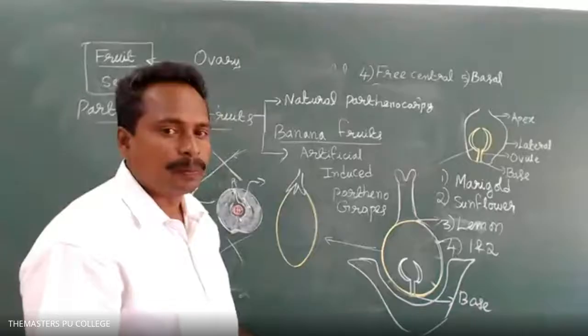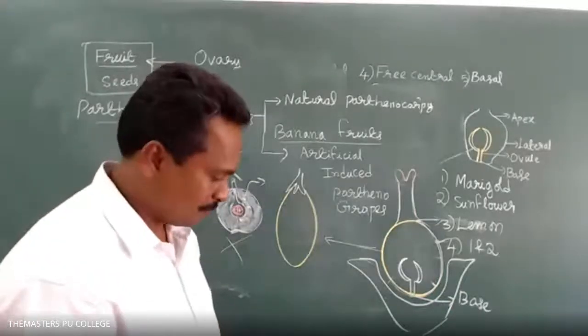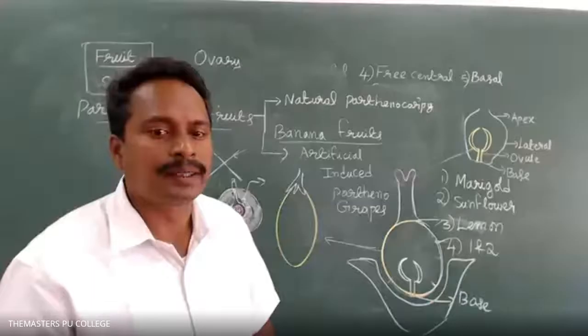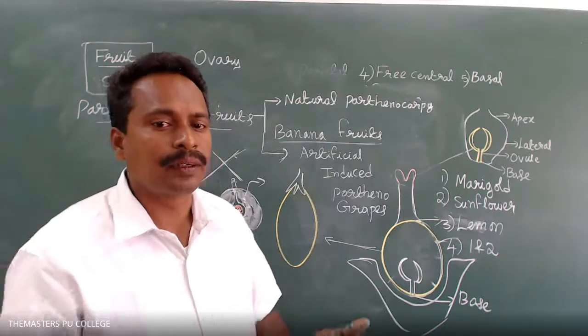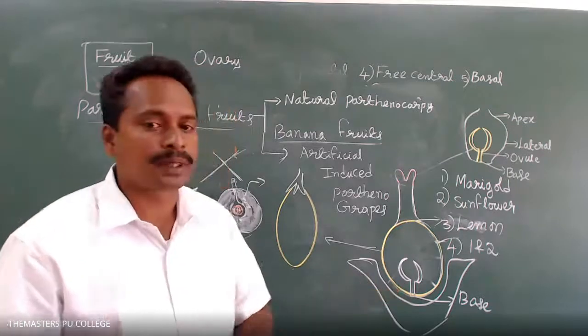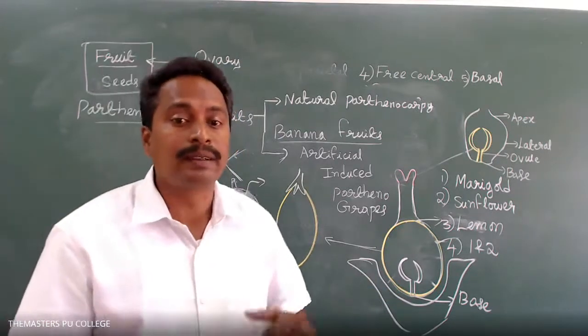If seed is present in a fruit, then it is not an example of parthenocarpy. If seed is present, that does not come under parthenocarpic fruit. Seedless. Okay, sir, thank you.